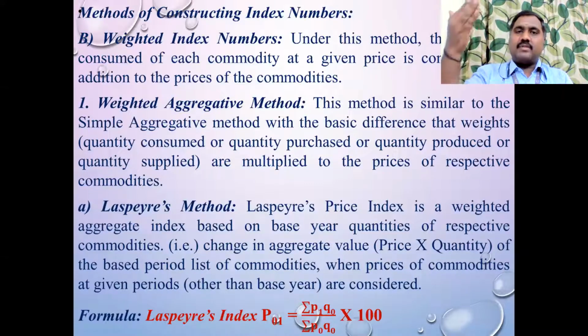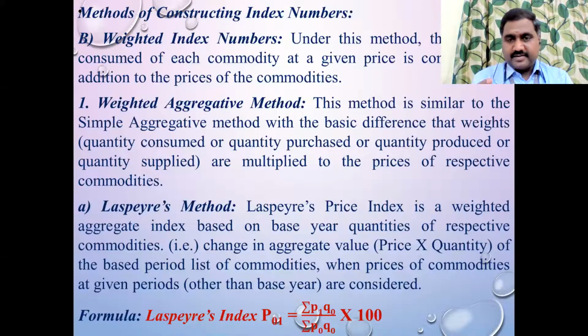Under the weighted aggregate method, we have three methods: Laspeyres method, Paasche method, and Fisher method. In the Laspeyres method, we will be calculating the price index based on the quantity and the price of the given commodity. Take down this formula for Laspeyres.